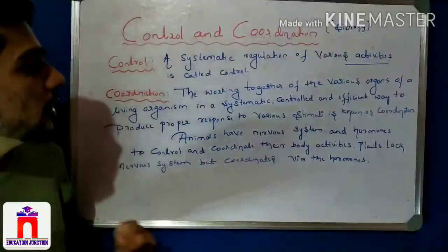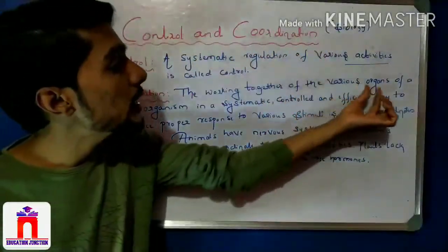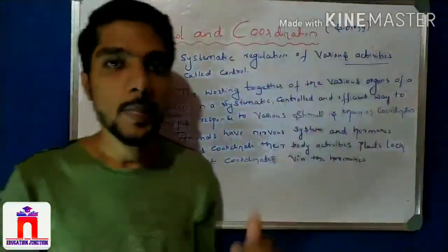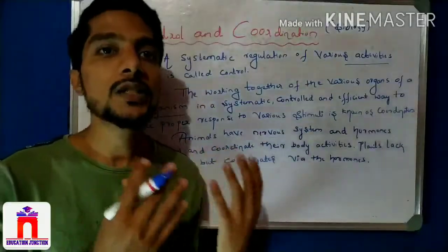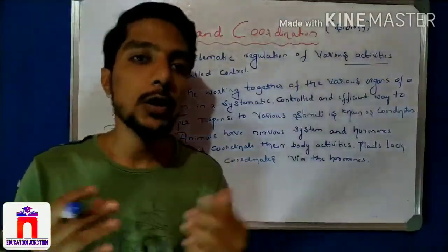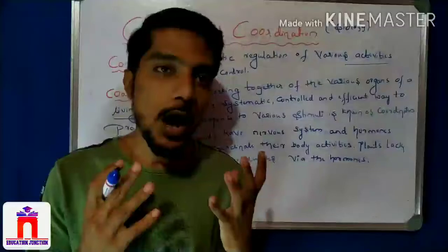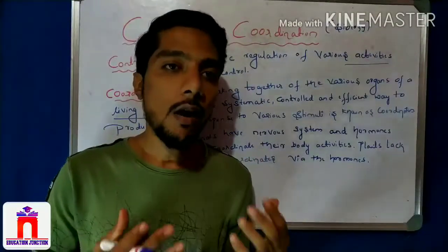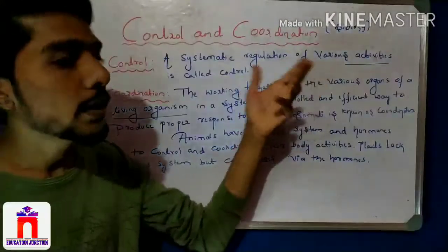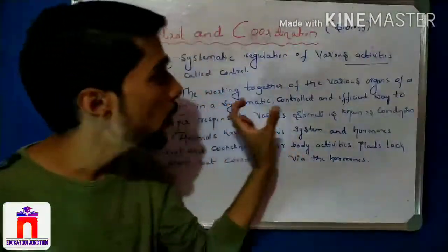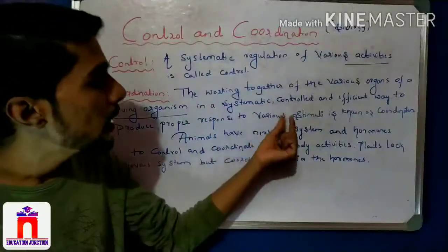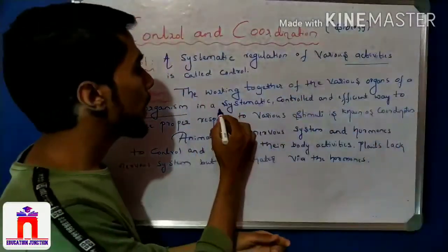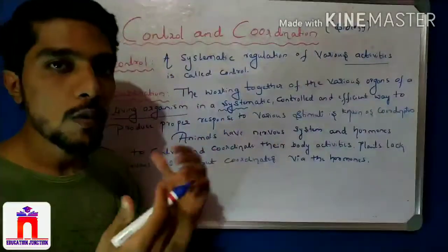And what is coordination here? The working together of various organs of living organisms. We know the organs of the human body: the brain is an organ, the heart is an organ, the kidney is an organ, the lungs are organs. All the organs work together, not separately. They work together in a systematic, controlled and efficient manner.